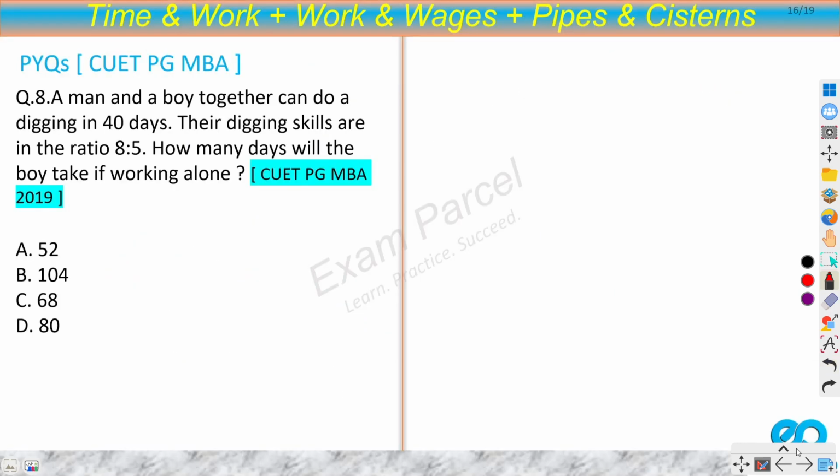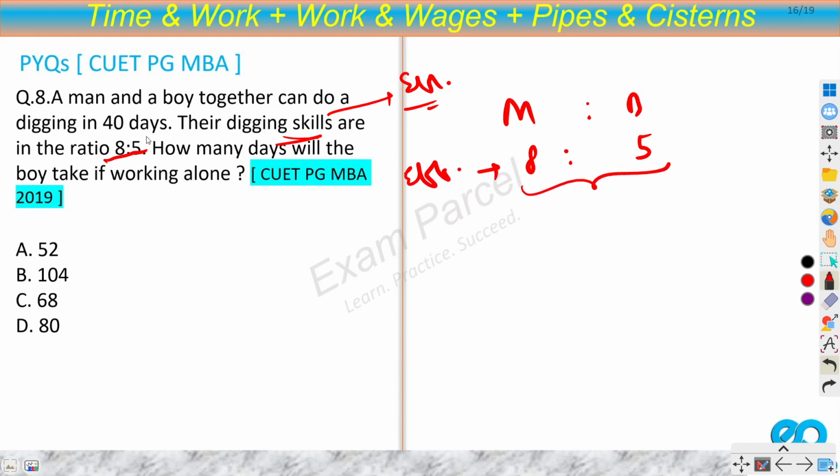Okay, question number 8. A man and a boy together can do a digging in 40 days. Their digging skills are in the ratio 8:5. How many days will the boy take if he works alone? Now again, see, skill is nothing but efficiency. So their efficiency ratio is given as 8:5 for man and boy. Now we know the efficiency and we know the total time taken, so obviously we can find total work.